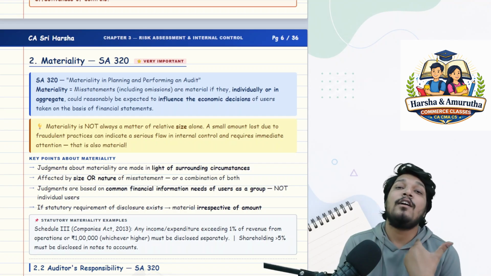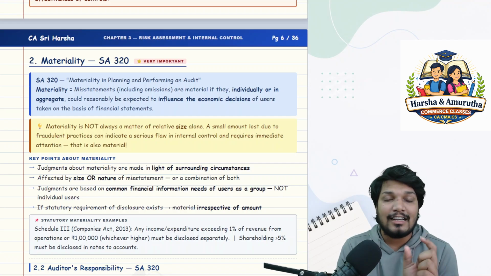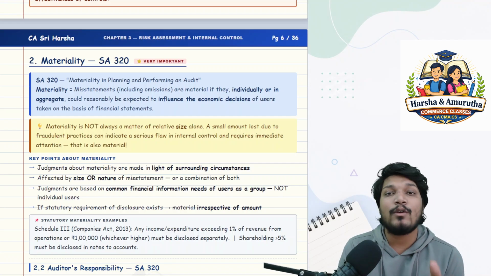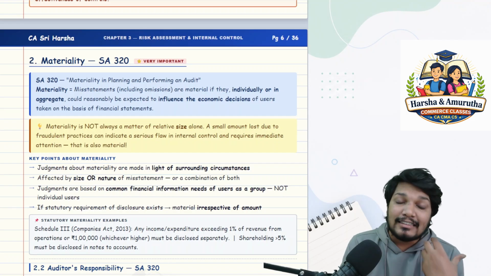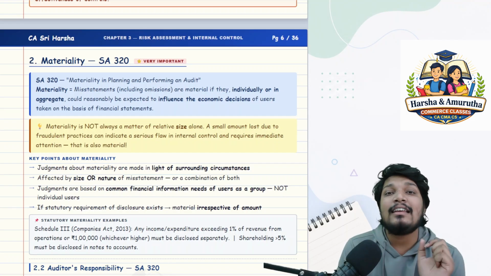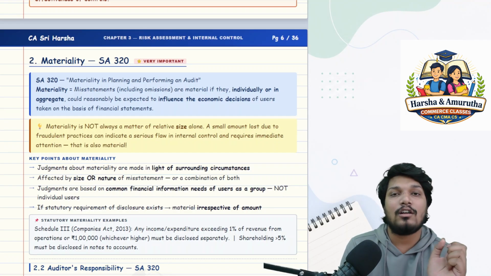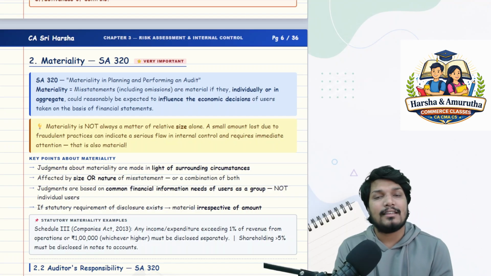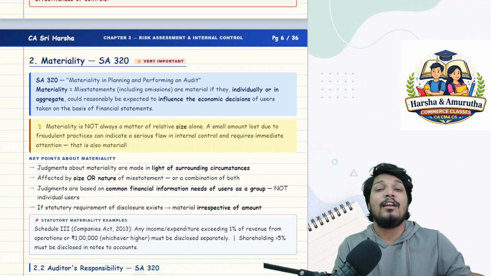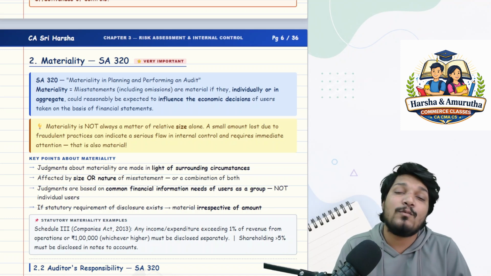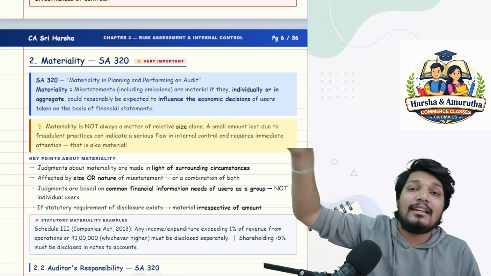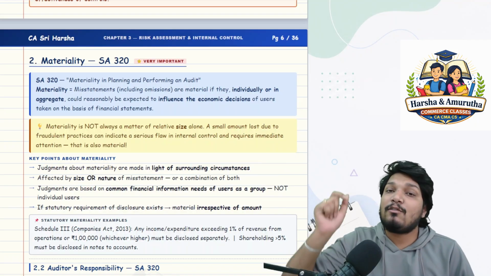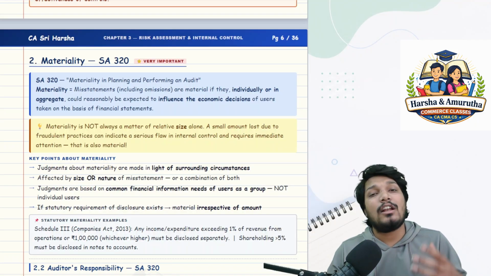He has to set materiality at the overall financial statement level. Then, after doing audit procedures at each assertion level, he needs to reassess whether this is fine or not, based on the industry requirements, the statutory requirements, and the client's exposure in the past. He needs to assess so many things. That is when there is something called performance materiality, which will come, sir. So what is performance materiality?